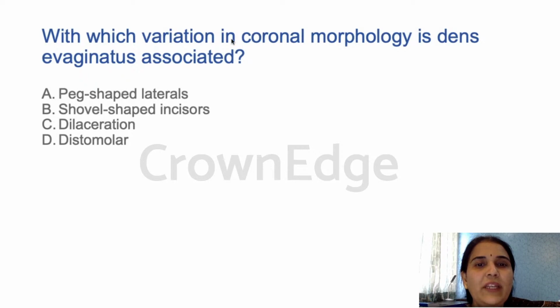Okay, with which variation in coronal morphology is dens evaginatus associated? This is an interesting question. You should be able to tell me this. Is it peg-shaped laterals, shovel-shaped incisors, dilaceration, or distomolar? With which variation in coronal morphology is dens evaginatus, which is nothing but talon's cusp, associated? If you guys have answered B, then it is the answer. That is shovel shaped incisors.